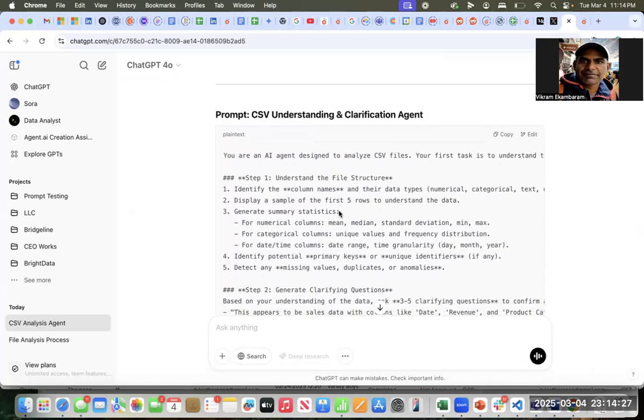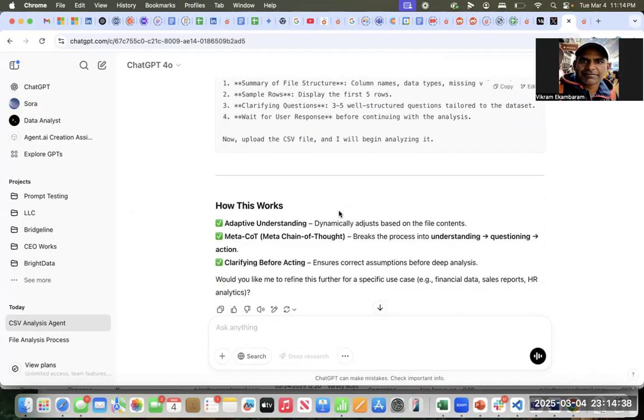Imagine if I was sitting and writing this prompt. This is what I think has changed in my approach to prompt engineering: I don't sit and write these long prompts anymore. I just put what I want and I say, generate a prompt for me.